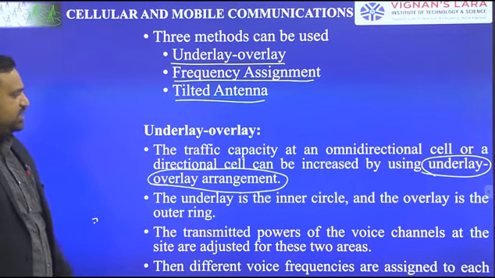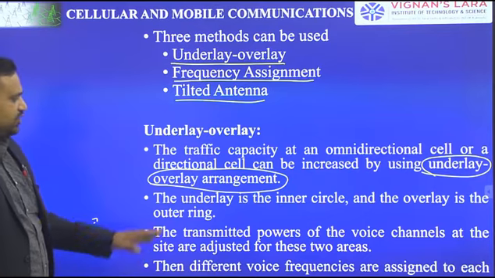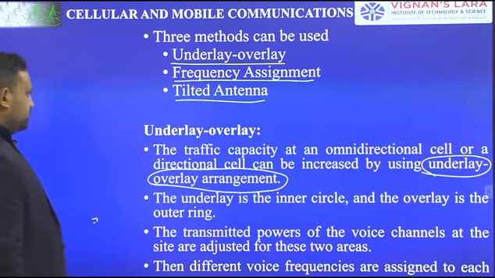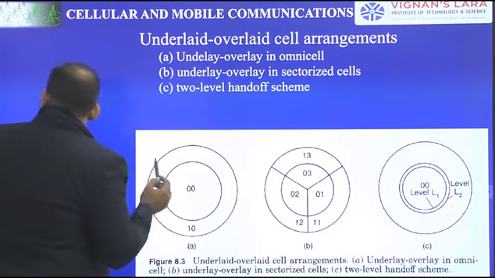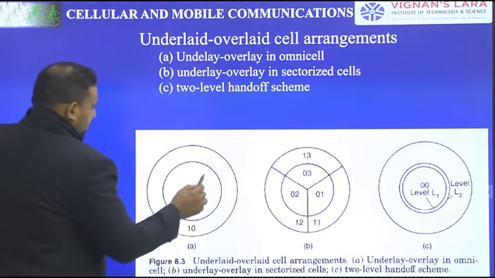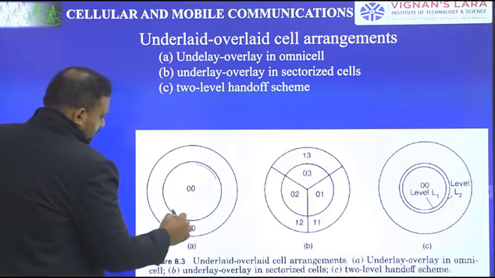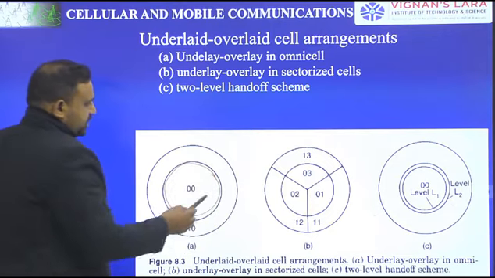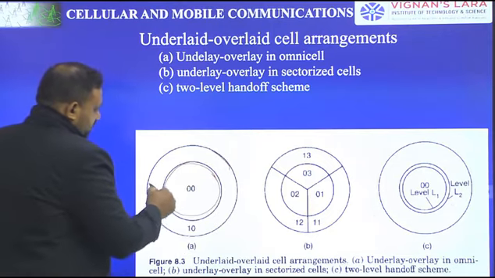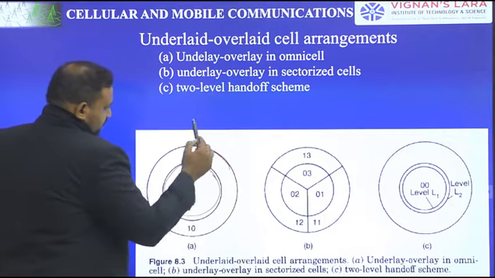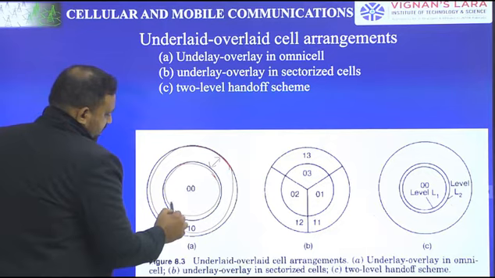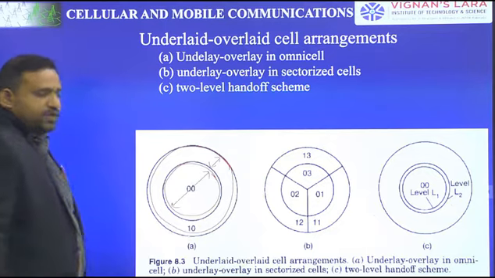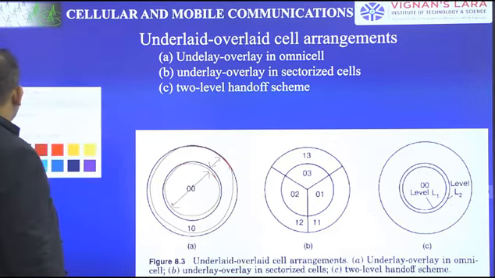The underlay is the inner circle and the overlay is the outer ring. This part is the underlay arrangement, and this part is the overlay arrangement.